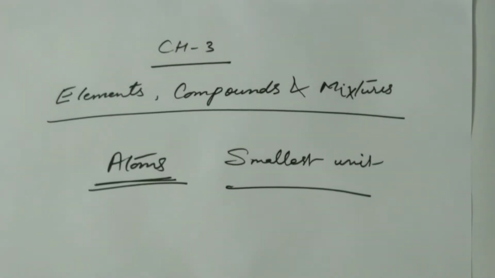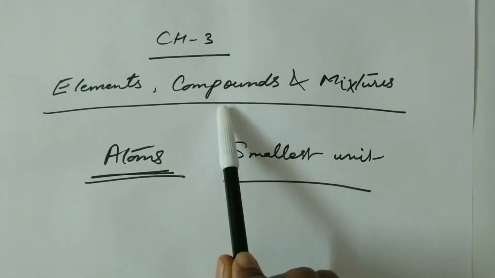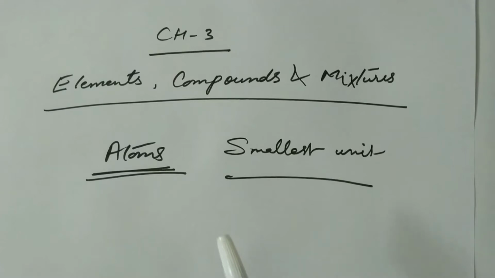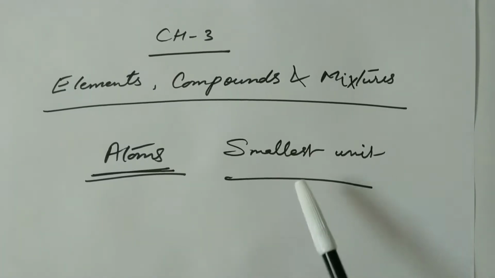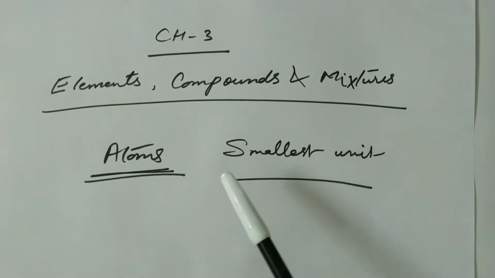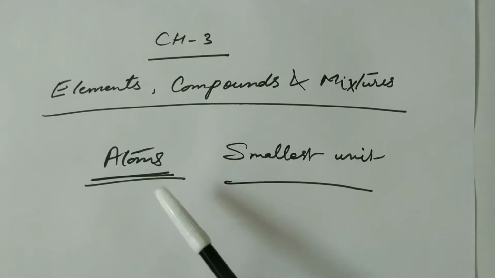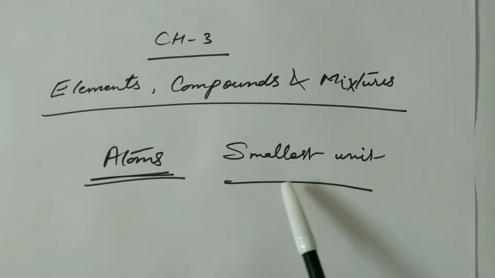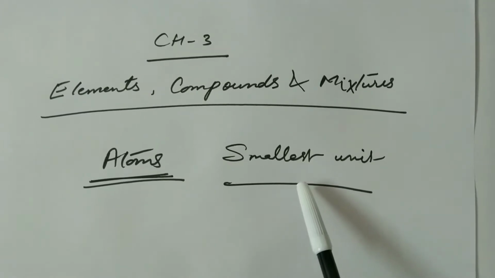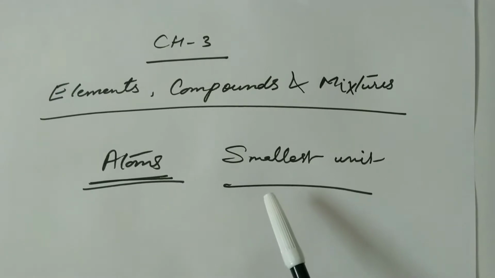Good morning, students. Today we will be starting with chapter 3 in chemistry, that is elements, compounds and mixtures. Now these are the three key terms which one must know in order to understand the basics of chemistry. Before proceeding with this chapter, I want to remind you that in our previous chapter we have studied that atoms are the smallest and the basic unit of matter.